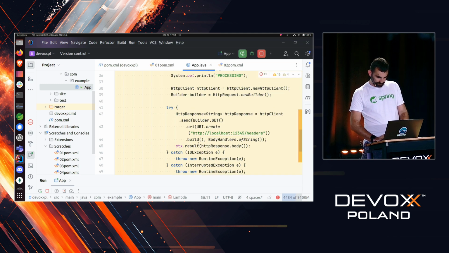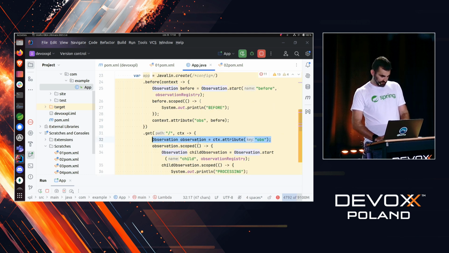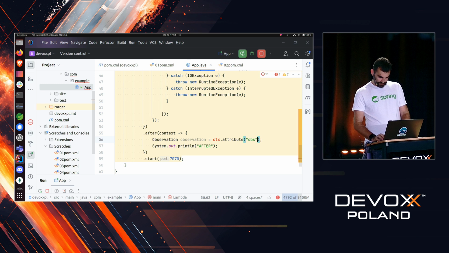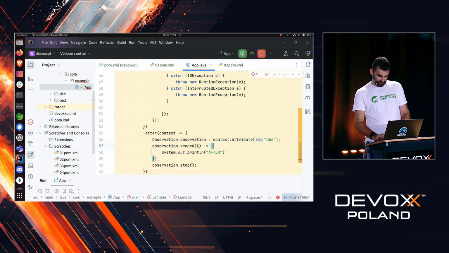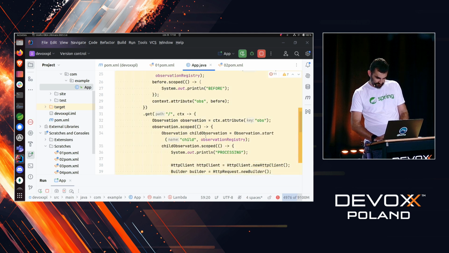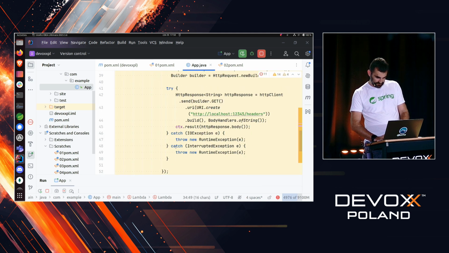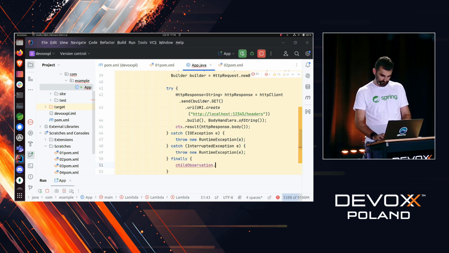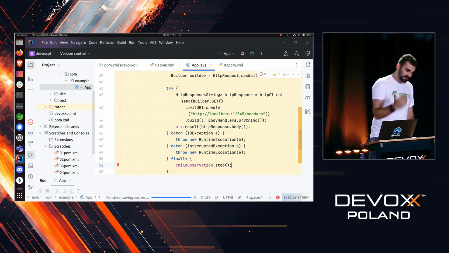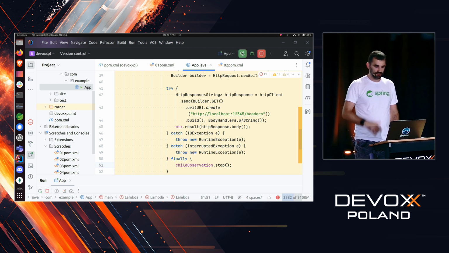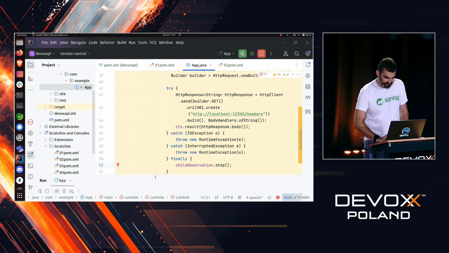Now, in after, let's take the observation in the after section. Context, and let's close it. Stop at the end. And here we do observation scoped. There you go. And here I think I've forgotten to stop this one. Child observation start, and in the finally block of this one, let's close it. Okay. So what we managed to do is create an observation when the request comes in, create a child observation for the processing. We started them, stopped them, and put them in scope. That's it.